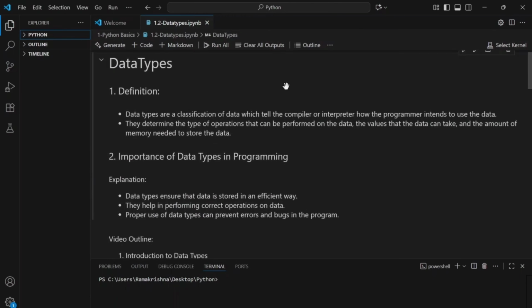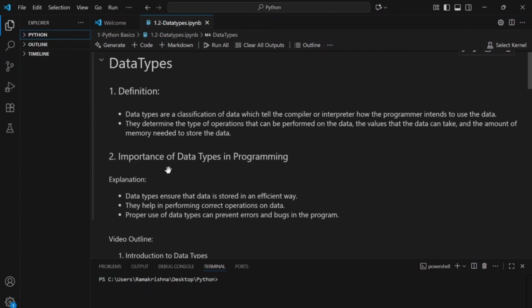And then let's come to the data types definition. Data types are a classification of data which tells the compiler or interpreter how the programmer intends to use the data. They determine the type of operations that can be performed on the data, the values that the data can take, and the amount of memory needed to store the data.